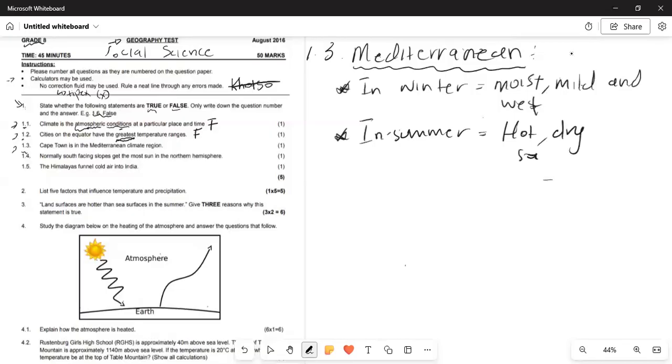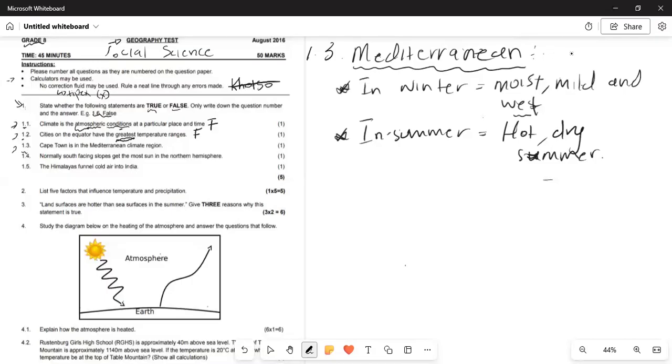So the summer will be hot and dry, meaning it will be less humid because there will be less water. So the summer will be too hot to experience moisture and wetness. Right, so that is what they mean by a Mediterranean city or place. So what is the question?